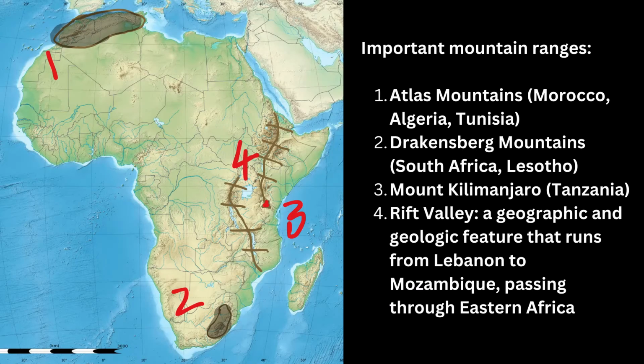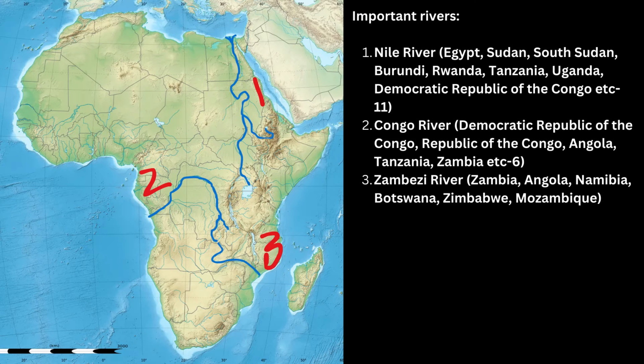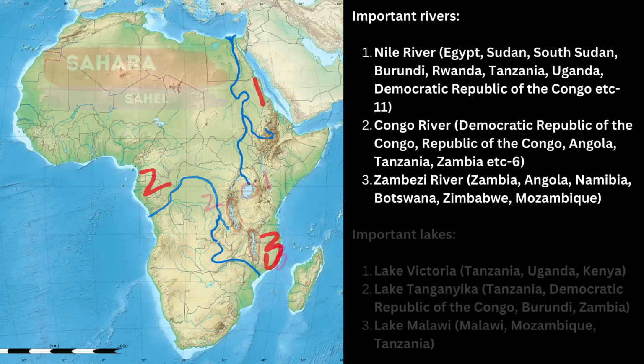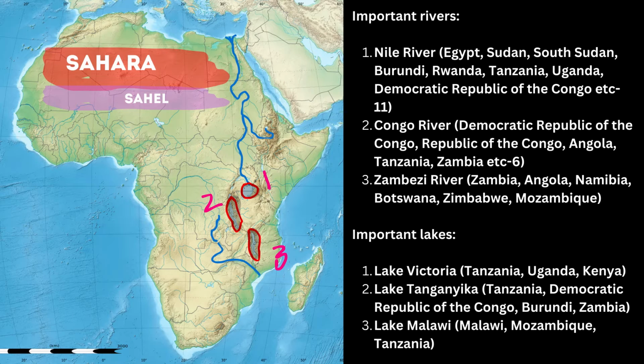In terms of geography, key mountain ranges in Africa are the Atlas Mountains, Drakensberg Mountains, Mount Kilimanjaro, the Great Rift Valley running from Lebanon to Mozambique. Major rivers include the Nile, Congo, and Zambezi, while important lakes are Lake Victoria, Lake Tanganyika, and Lake Malawi.